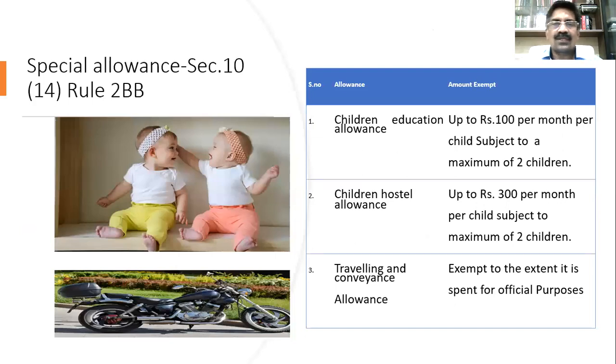Before we catch up with some questions, I will also finish three important allowances under section 10(14) with rule 2BB. Children's education allowance is exempt up to 100 rupees per month per child, subject to a maximum of 2 children. Children's hostel allowance is exempt up to 300 rupees per month per child, subject to a maximum of 2 children. Traveling and conveyance allowance is exempt to the extent spent for official purposes. These are the allowances which are exempt from tax under 10(14).